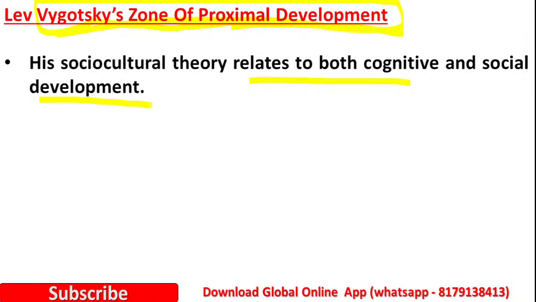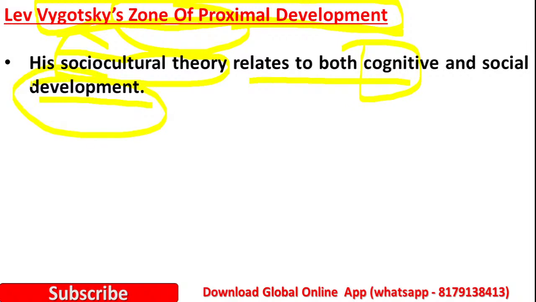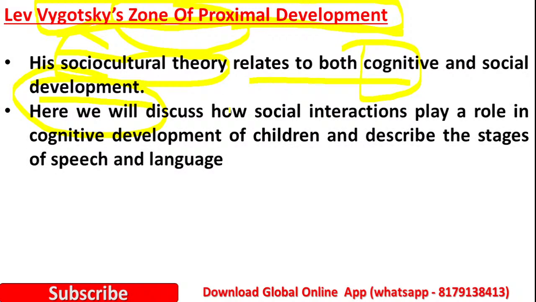Please remember this theory is also known as the socio-cultural theory, and it is related to both cognitive development and social development. Here we will discuss how social interactions play a role in cognitive development, meaning how the interaction with others in the society plays a role in developing cognitive development.